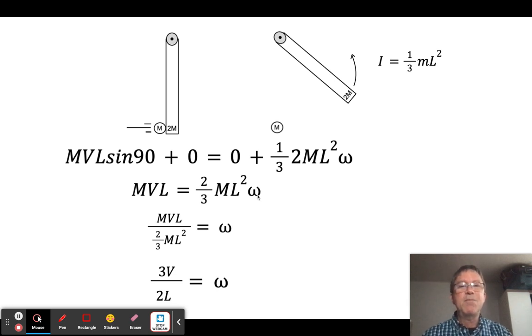And now what I'm going to do is divide this side by this side, which gives me this here. I can get rid of my m's. I can get rid of one of my l's, but not the one down here. And since I'm dividing by a fraction, I'm going to invert it. So I'm going to have 3 over 2. So I end up with omega is 3/2 v over L.